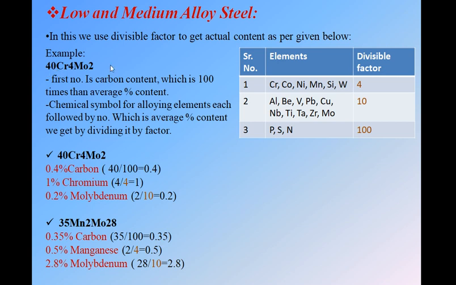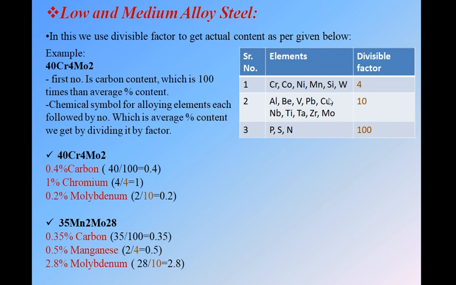See, okay, in this low and medium alloy steel, we have a table. In the first two types we have seen that the first number is divided by 100, the second number divided by 10, the third number divided by 100. In the same way here we just have a table.